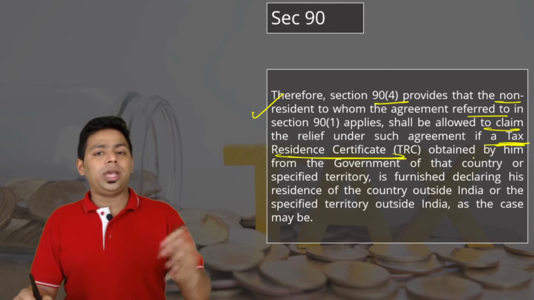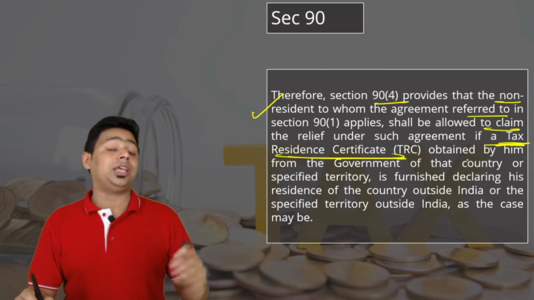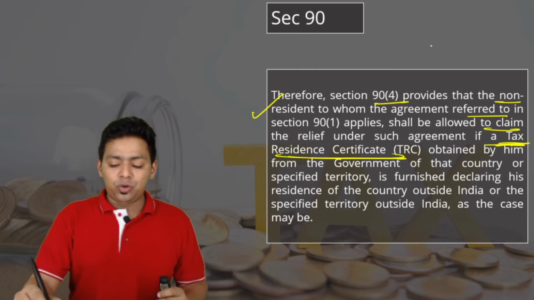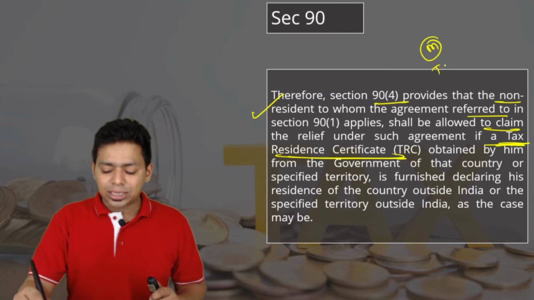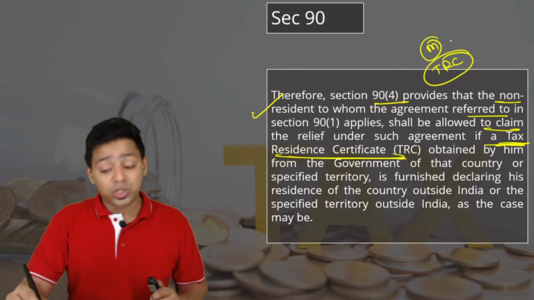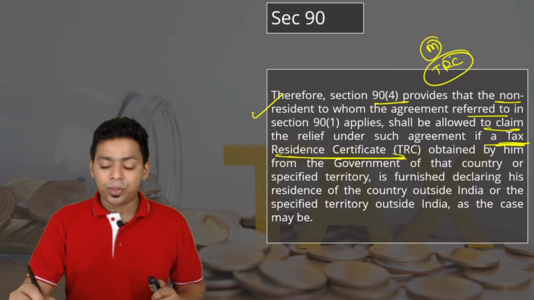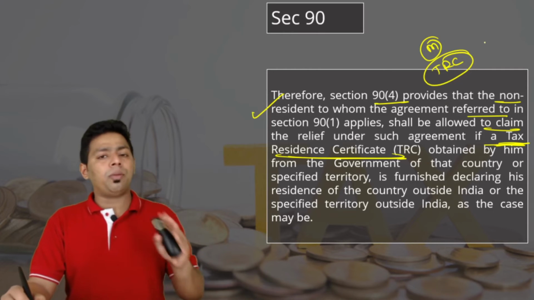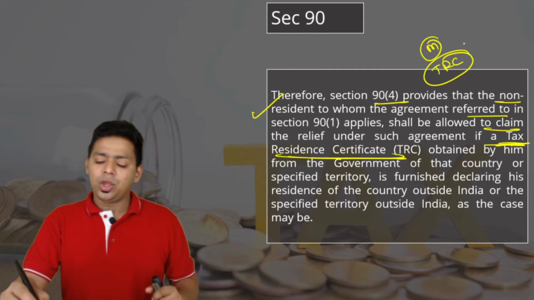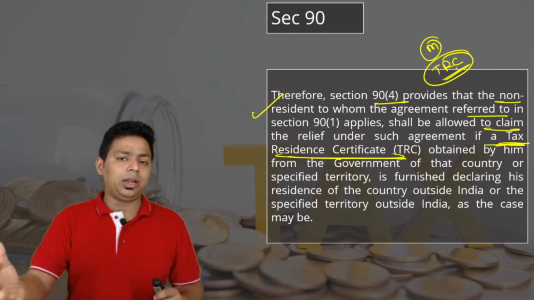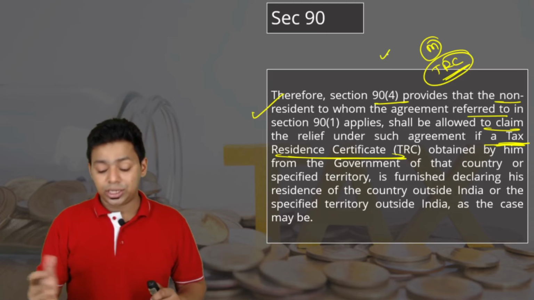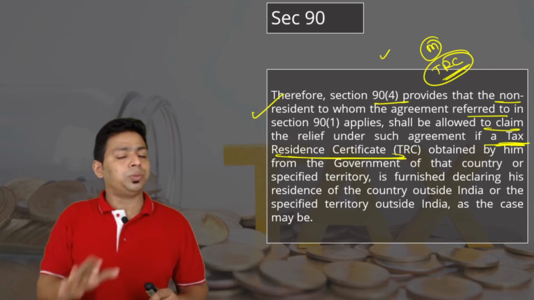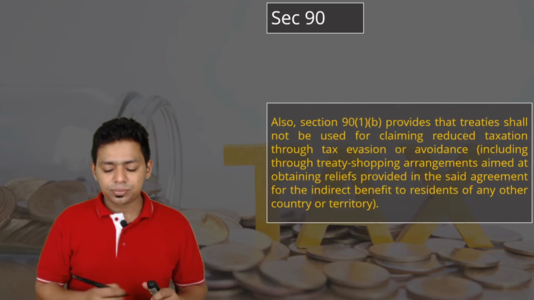Now, we cannot go there and cross-check each and every resident, whether he is a genuine resident or not. So, if you want to enjoy the benefit of the Mauritius treaty, you have to provide us a tax residency certificate from the Mauritius tax authorities. Okay, so we are not bothered whether you are a genuine resident or not. You obtain the TRC from that country and you submit, then only the DTAA benefit will be granted to the assessee. This is done to reduce the compliance burden on the income tax department.